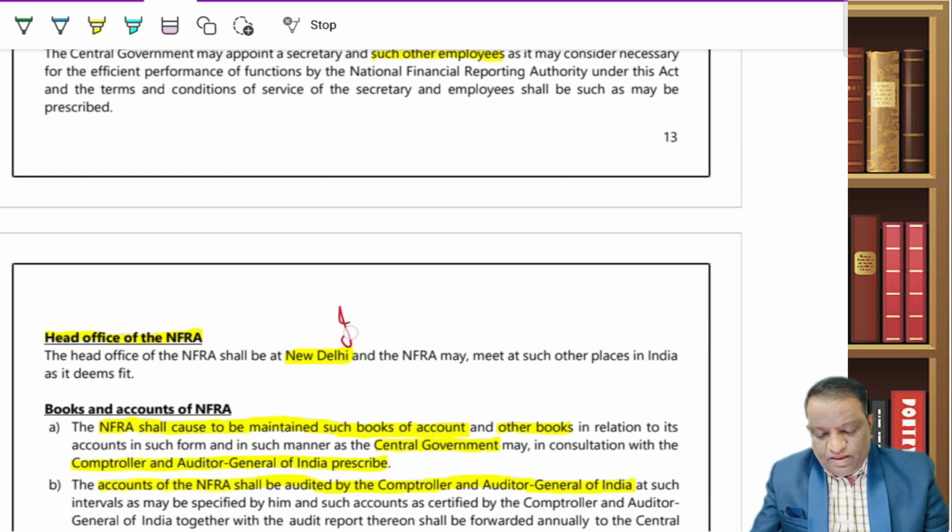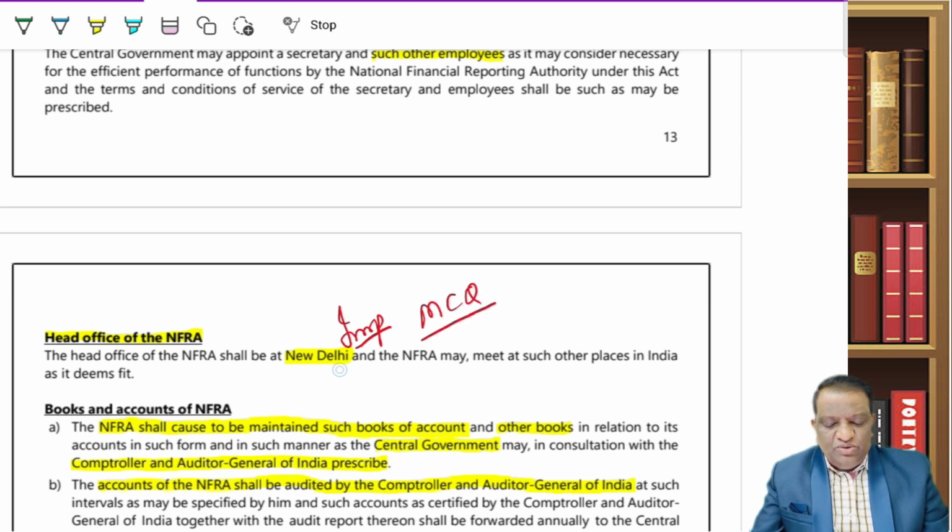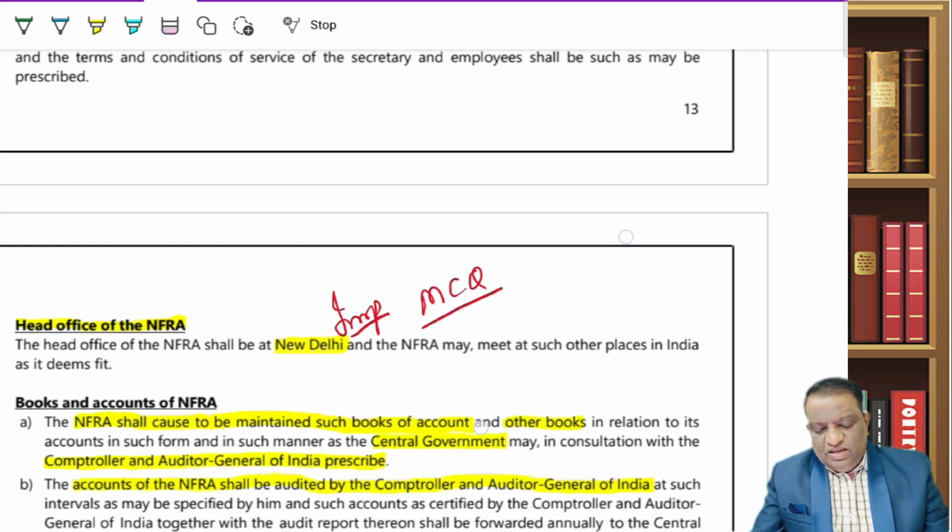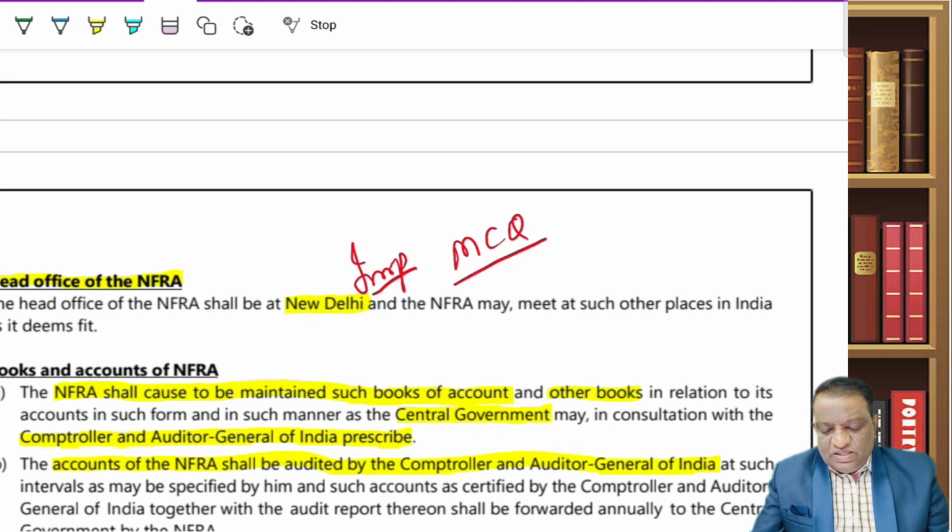But this provision is important for MCQ. Where is their head office? Their head office is in New Delhi. So just make an underline and be aware of it. Their head office is at New Delhi.